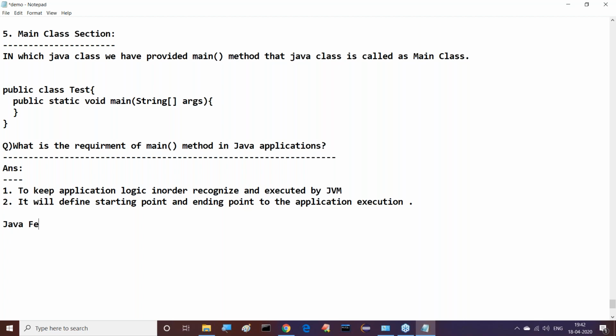The next topic is Java features. I will discuss this topic with you on Monday, not tomorrow. On Monday, I will complete this topic, and if time permits, I will start the steps to prepare our first Java application on Monday.